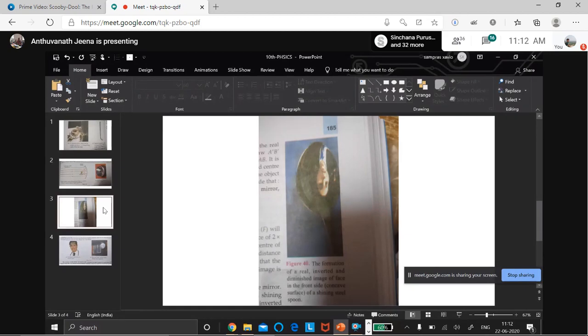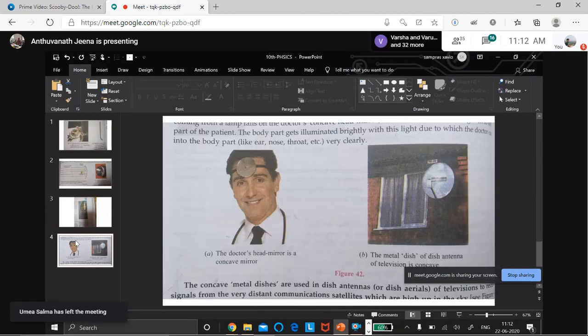The last one is when the object is far away, where will the image be? At F, when the object is at infinity. We use the doctor's head mirror. Have you seen the doctor's head mirror, with a small mirror on the head? What will happen?